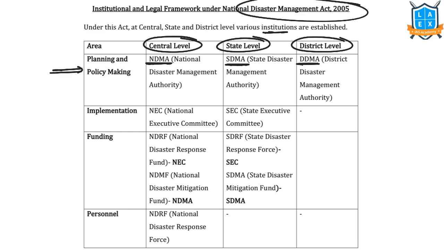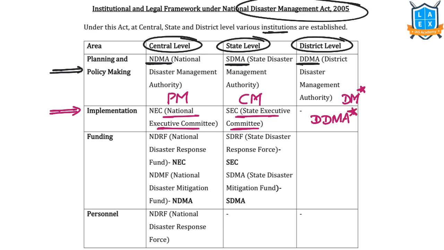NDMA is headed by our Prime Minister. SDMA is headed by the respective state's Chief Minister. DDMA is headed by the District Magistrate or the Collector of the district. Implementation. For the implementation, we have executive committees. National Executive Committee at the central level, State Executive Committee at the state level. Here DDMA, that is District Disaster Management Authority, acts as an implementation body also.